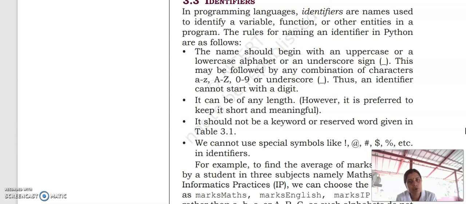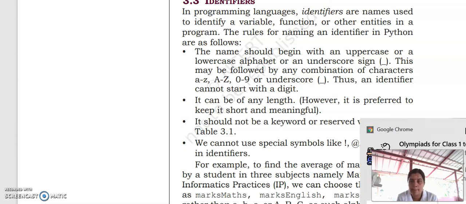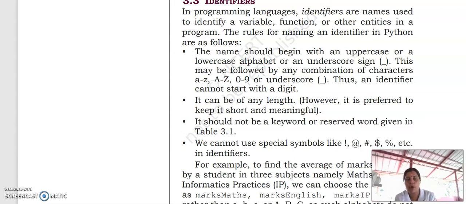Then this 10 will be stored in a particular name which is known as a variable name. 20 is stored in a particular name which is known as a variable name. So suppose A equal to 10 and B equal to 20, then A plus B. We will do the operation A plus B. So this A and B are known as variable names, or it is termed as identifier. So to identify 10, we used A. To identify 20, we used B. So this A and B are identifiers or variable names.